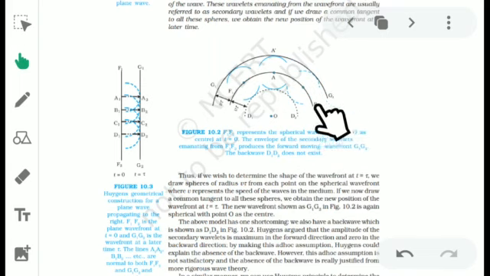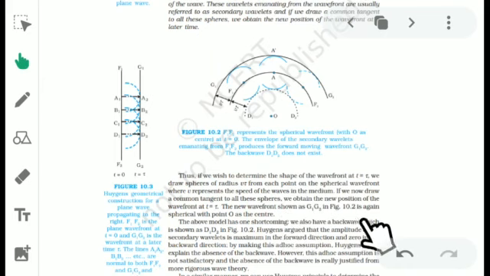Then according to Huygens, the wave propagates only in the forward direction. He explained that the amplitude is maximum only when the wave propagates in the forward direction, and the amplitude of the wave is 0 in the backward direction.